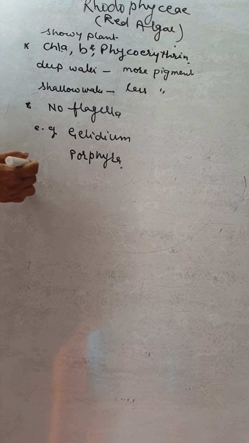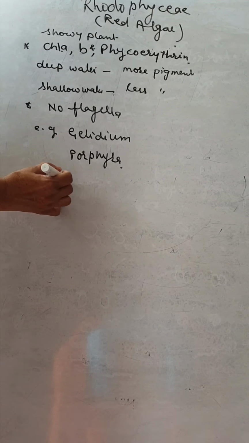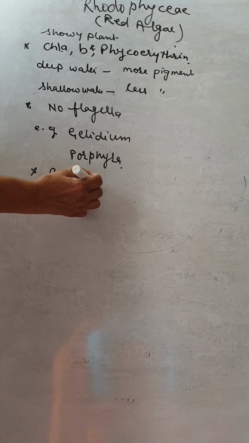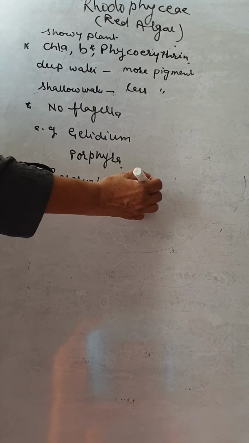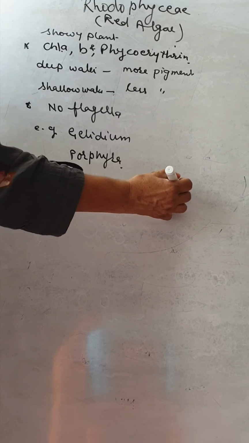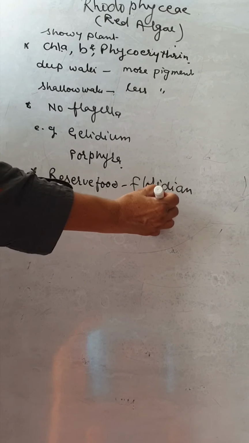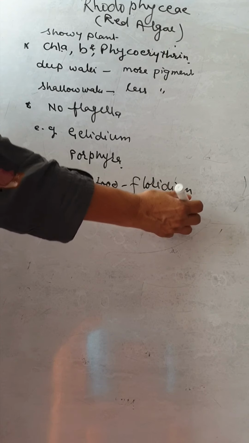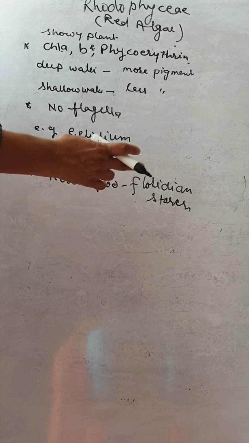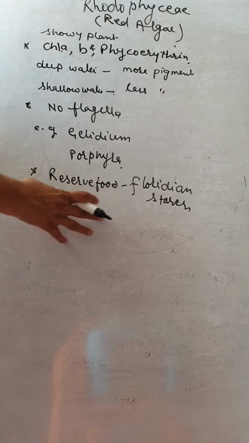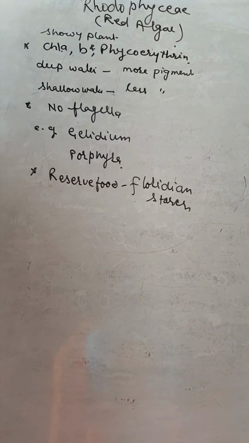The reserve food is Floridian starch. The Floridian starch is similar to amylopectin and glycogen.